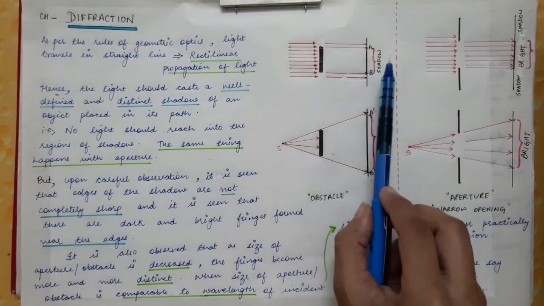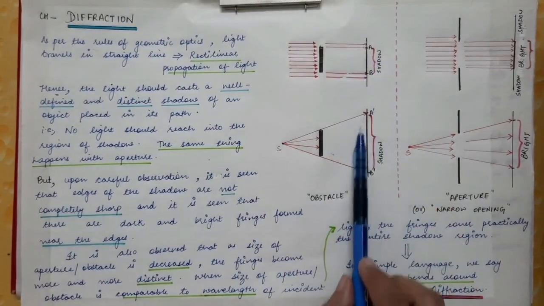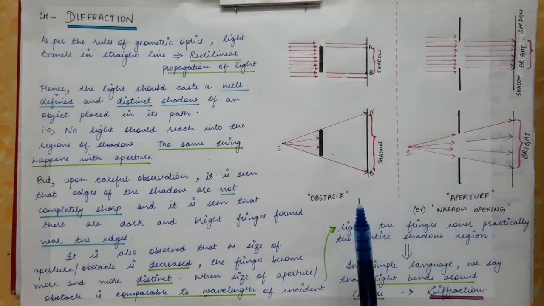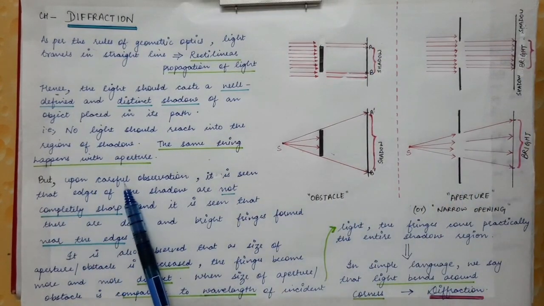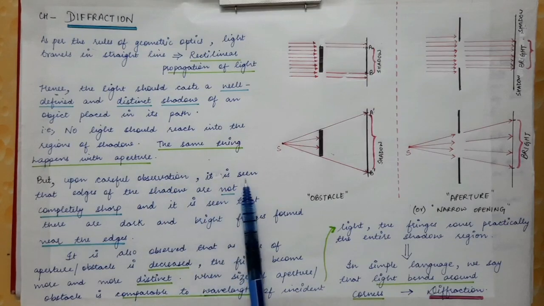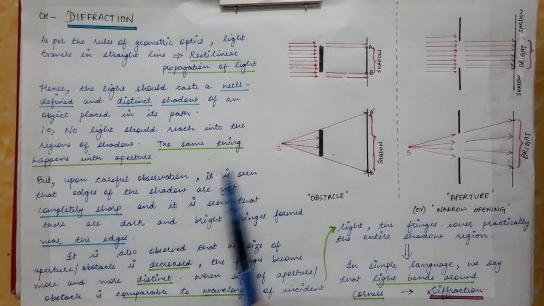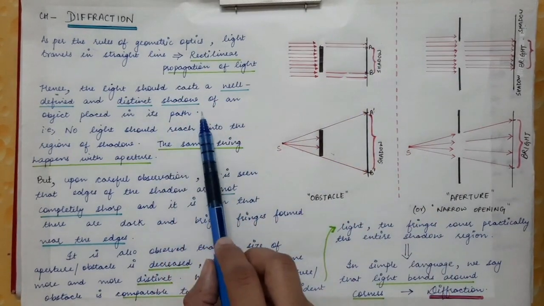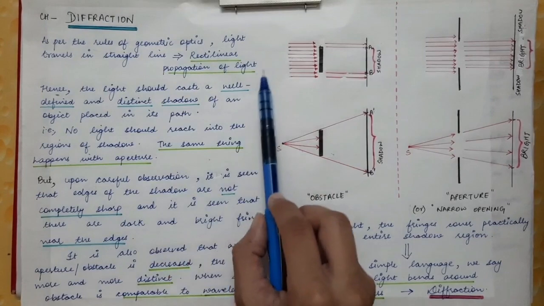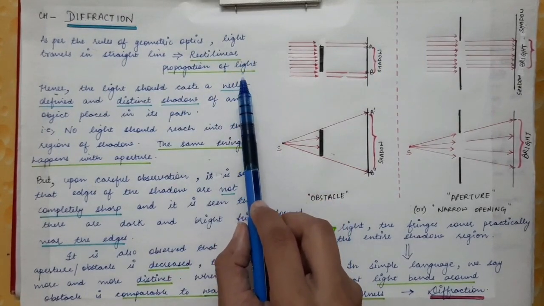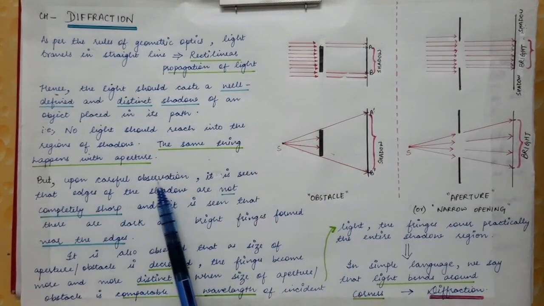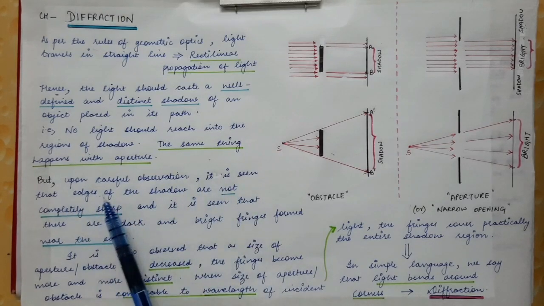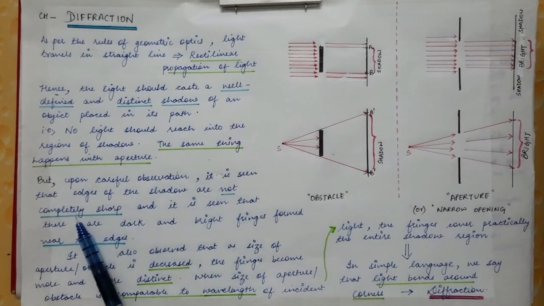So this should happen: a well-defined shadow, or you can say a well-defined bright spot, should be formed on the screen. But upon careful observation, it is seen that the edges of the shadow, which we had said should be sharp according to this property of light because light travels in a straight line, are not completely sharp.